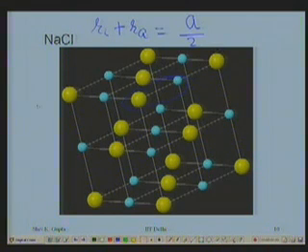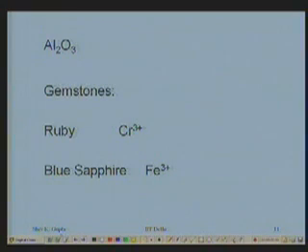This is the motif: a chlorine ion and a sodium ion, and this motif is placed at every lattice point, on this lattice point, on this lattice point, right? Everywhere it is the same, it's not different. So that's how you can define the space lattice and the basis for a sodium chloride structure.